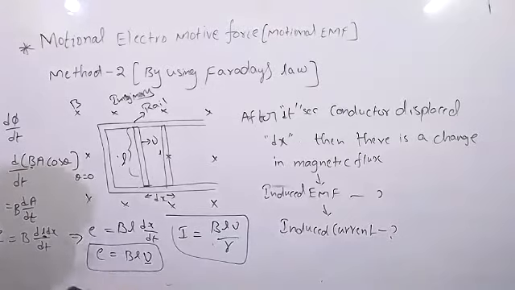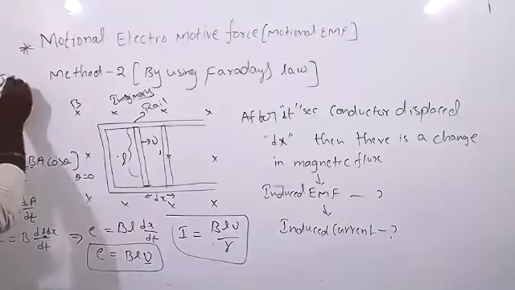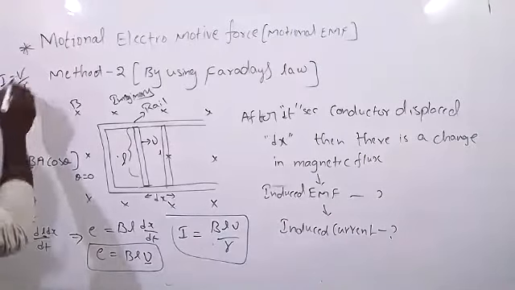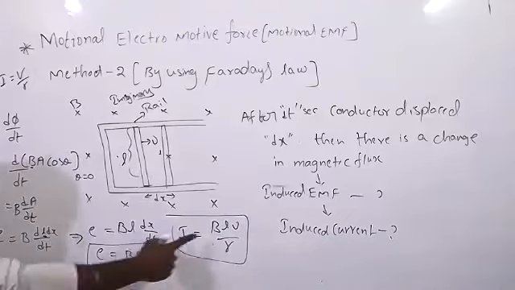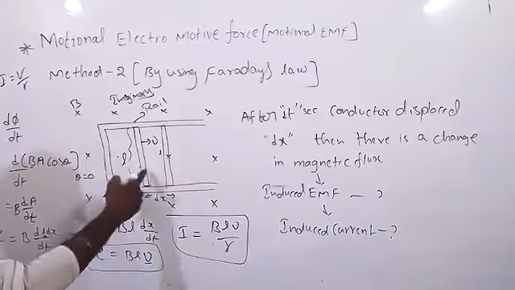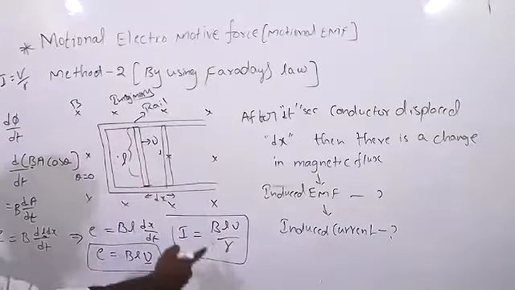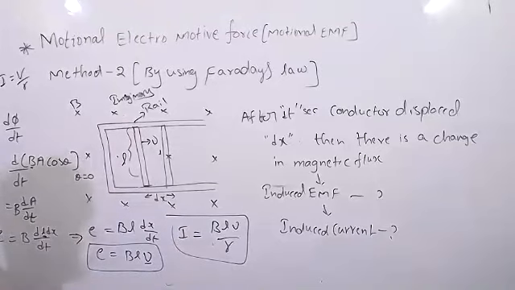If you want the current, I equal to V by R according to Ohm's law. Here V is nothing but E, and R is nothing but the resistance in the coil. Right? Clear? Any doubt? Okay. Understood.